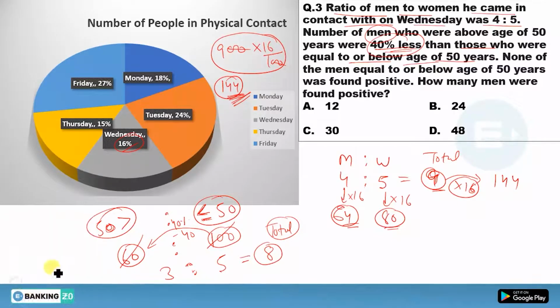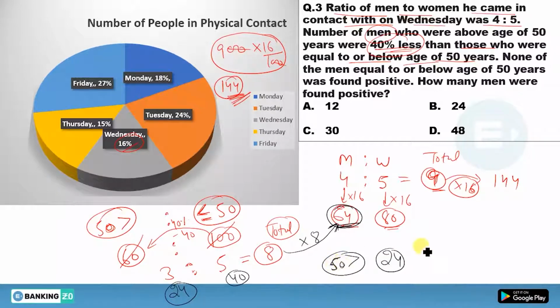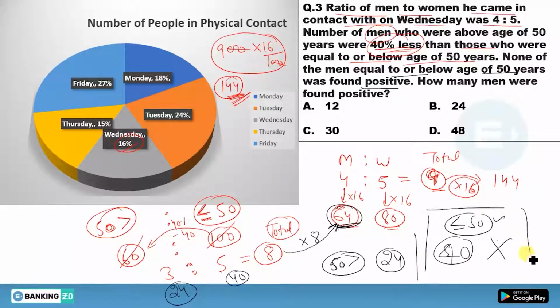If there are a total of 8, this 8 can be equated with 64, because on Wednesday there were a total of 64 men. So this will be 8 times. So you will get 40 here and 24 here. So 24 men are there whose age is more than 50, and 40 men are there whose age is less than or equal to 50. Done. Now what you have to find: none of the men equal to or below 50 years of age was found positive. Means these 40 men are not found positive.